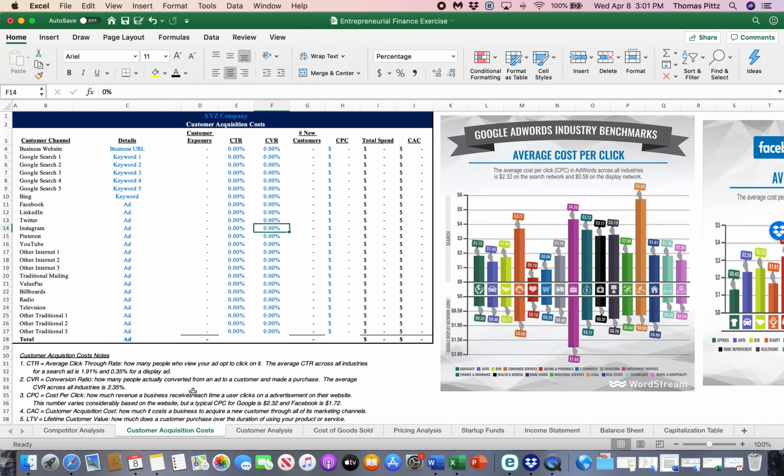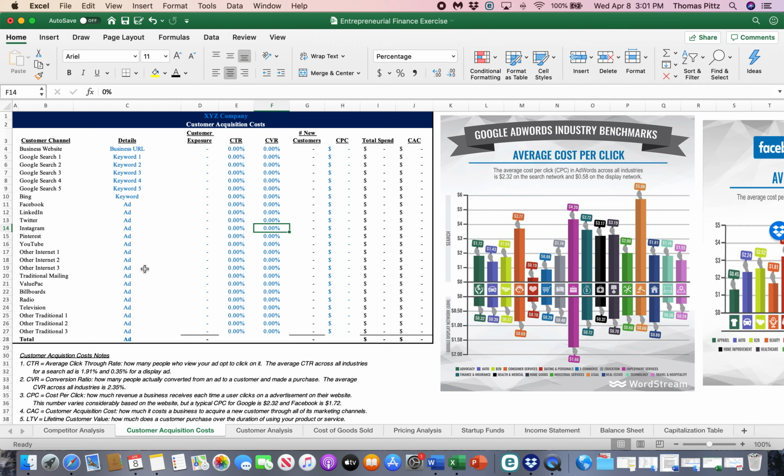How much is it costing you to acquire a new customer? Let me repeat that. Customer acquisition costs, CAC. How much does it cost your business to bring in a new customer? So I want you to consider this spreadsheet as the repository for all of your different marketing efforts. And I've tried to include as many as I could think of here.